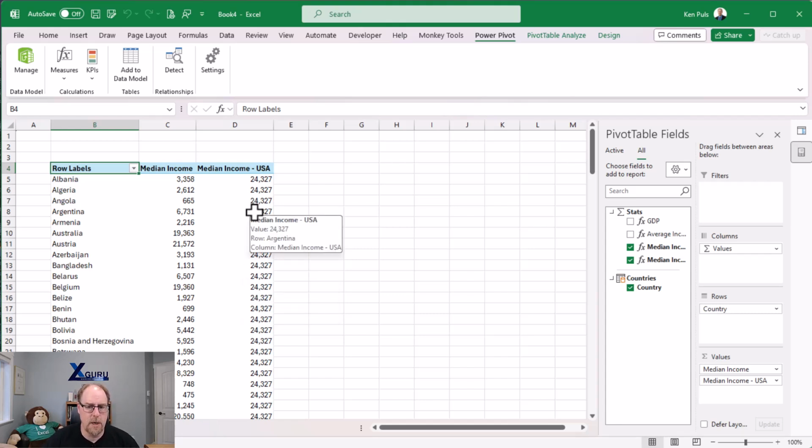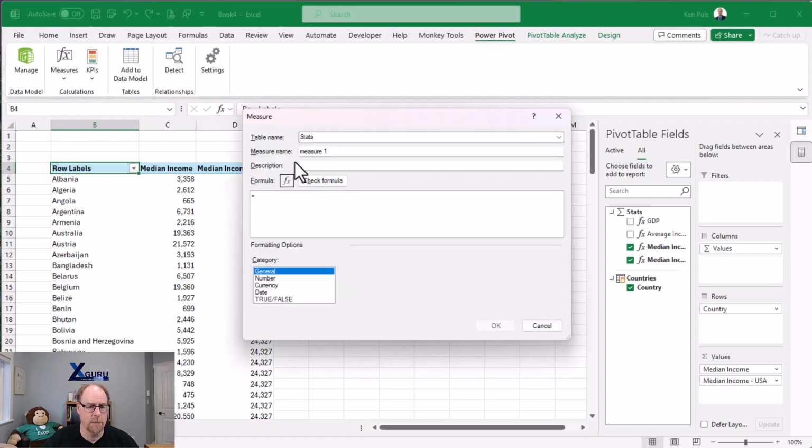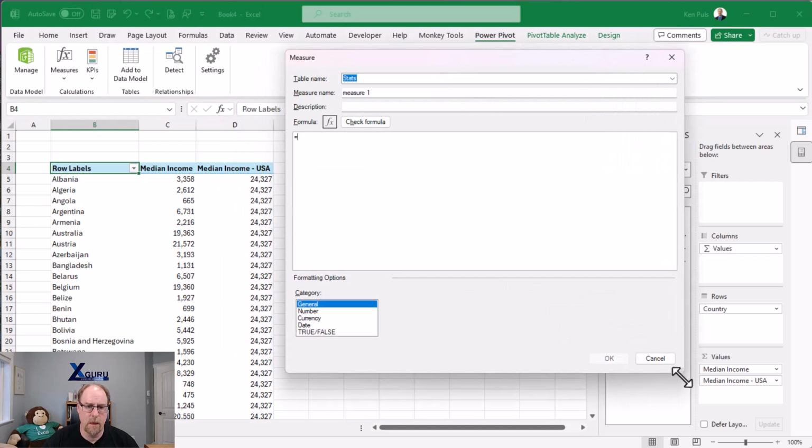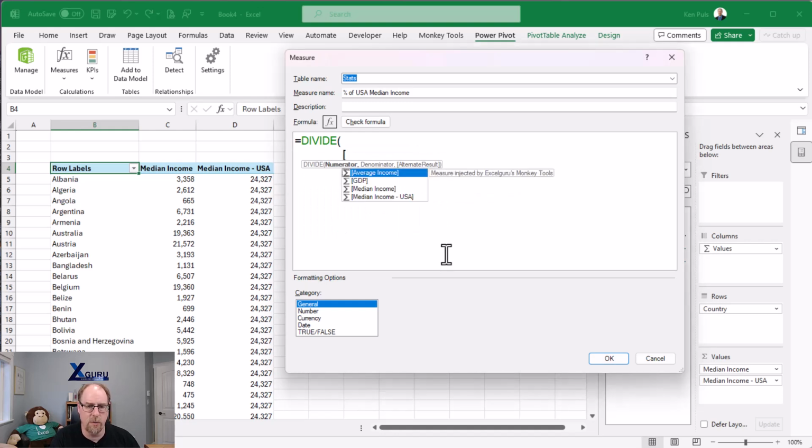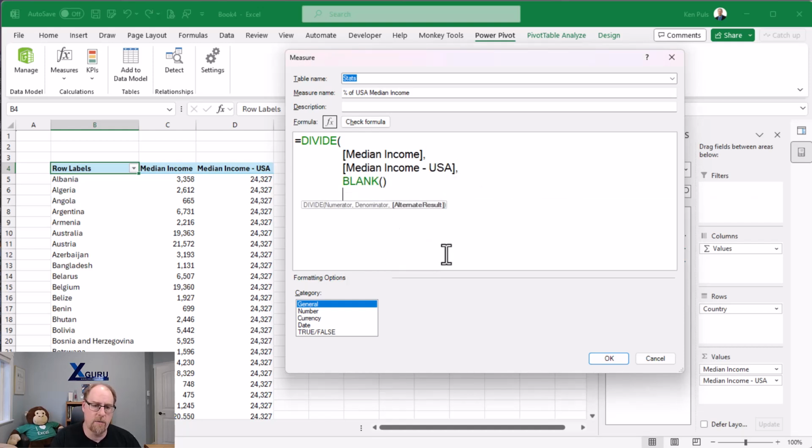All right. Now, the next thing I want to figure out is what is median income as a percentage of median income USA? Once again, we're going to write another measure. So for this guy, here is our measure. This is going to be percent of USA median income. And this one here is going to be using one of my favorite functions, the divide function, for a nice safe dividing that won't give us any errors. We're going to divide the median income by the median income from USA. And if there are any errors or zeros or whatever else, then we're going to put in a blank instead. And that way it will suppress items that we don't actually need there.